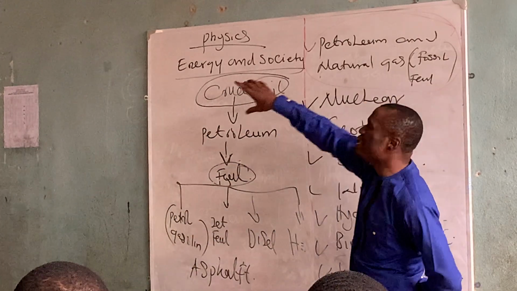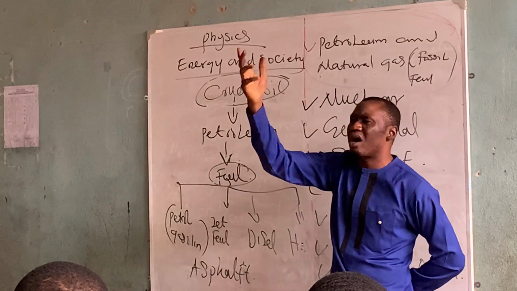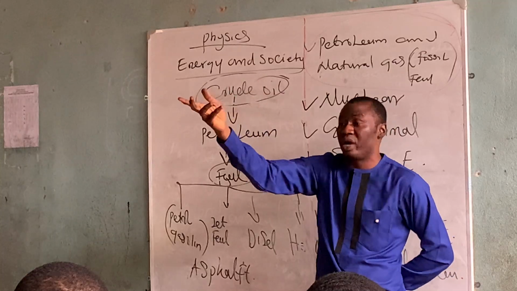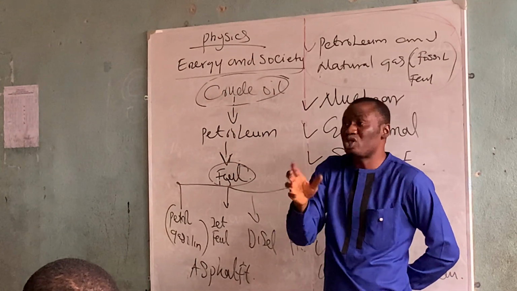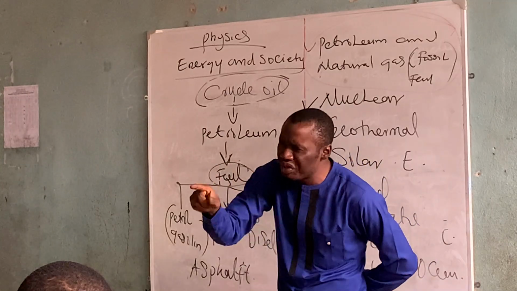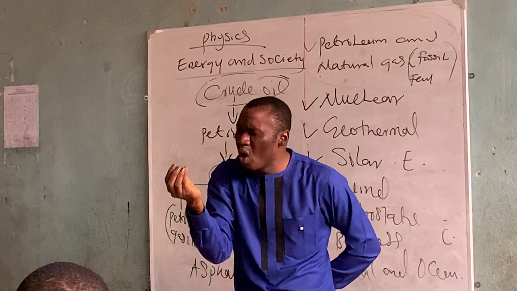Now, the Nigerian crude oil, listen. The country with the best crude oil in the world is Malaysia. After Malaysia, I don't know the position there, but our crude oil is okay. I will show you the reason why our crude oil is okay: because it lacks sulfur. It has no amount of sulfur.